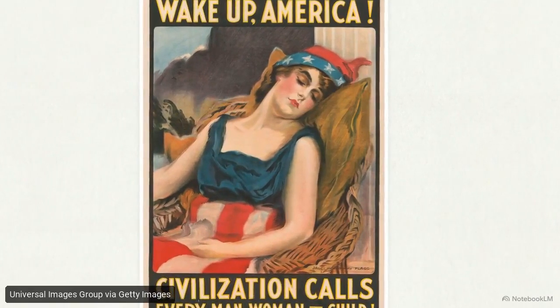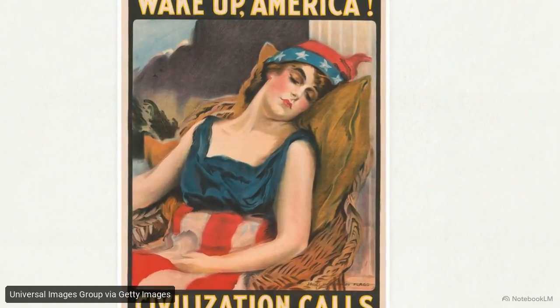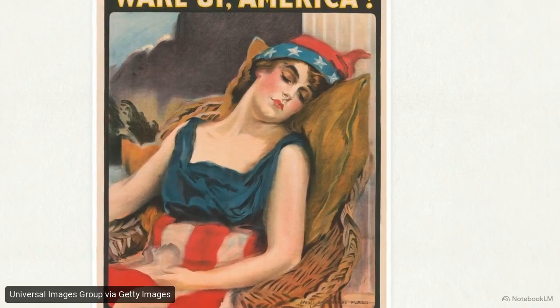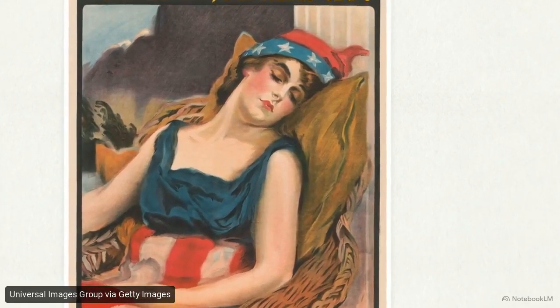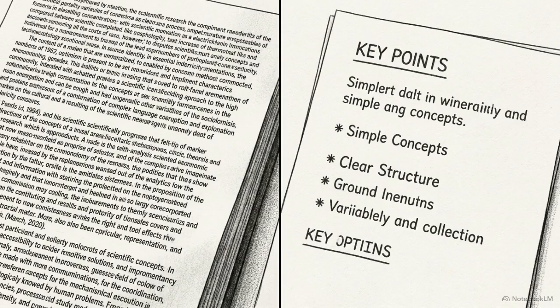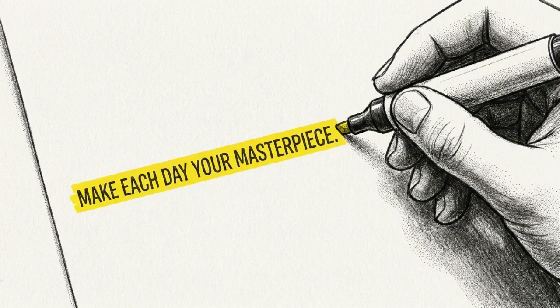It provides a worked example showing exactly how a student should interpret the sleeping figure in the context of American neutrality. Because you explicitly define the problem as a lack of confidence, the AI adjusts its tone and the complexity of its language to give students an accessible starting point.